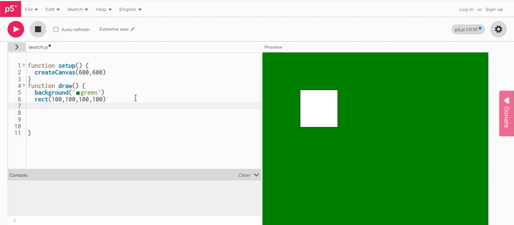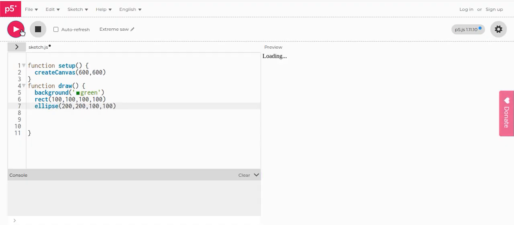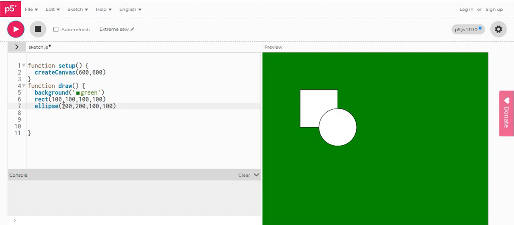To make a circle, we may also put circle, but the most commonly used thing is ellipse, because a circle is not necessarily an ellipse. An ellipse is something like a circular structure. So let's do this: 200, 200, 100, 100. This is the x value, this is the y value, this is the width of the whole shape, and this is the height. I want to move it a bit to the right so that it does not overlap the square. So I'm going to change the x value to 400.